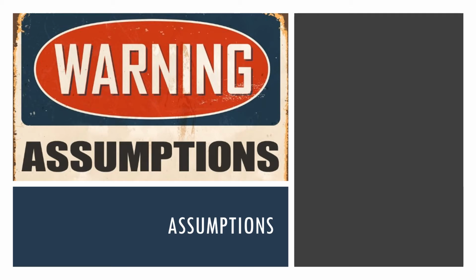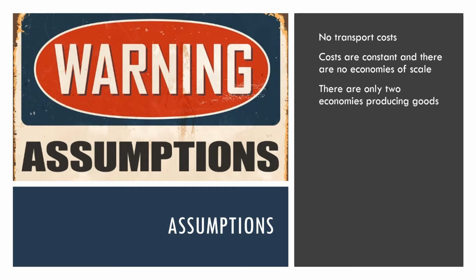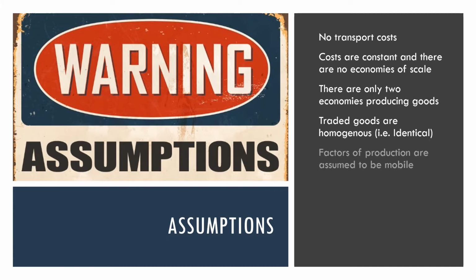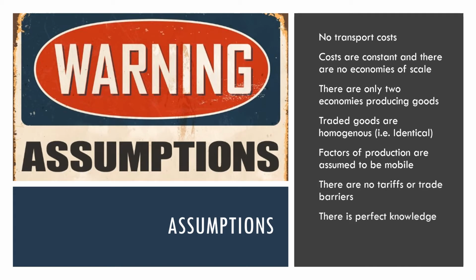Now, what are the assumptions that we've made here in this theory? Well, we have assumed that there are no transport costs between the UK and China, which may undo some of the benefits of this trade. We've assumed that costs are constant and there are no economies of scale. It's a very simple example. There are only two economies producing goods. Once we escalate it to 3 economies, 4 economies, 5 economies, the maths gets a lot more complicated. We've assumed that bread and cars produced in the UK and China are homogeneous, identical in quality. And we've assumed here that factors of production are mobile. We can shift car production to the UK and bread production to China. We've assumed no barriers to trade. And we've assumed perfect knowledge.